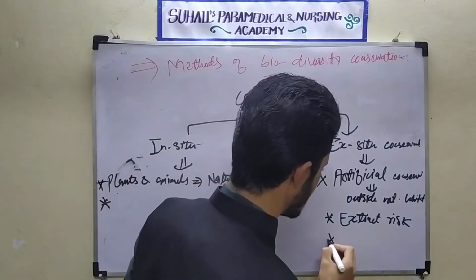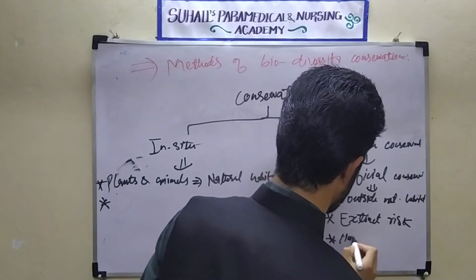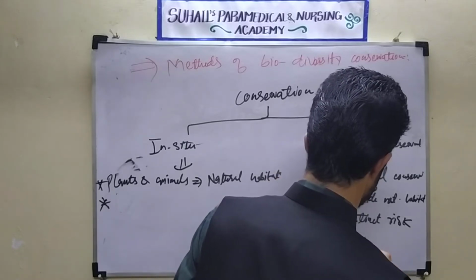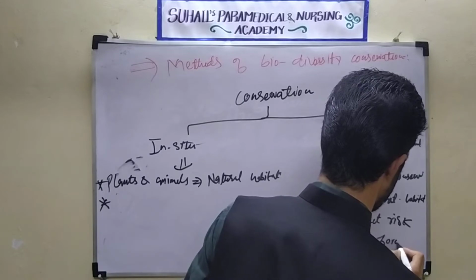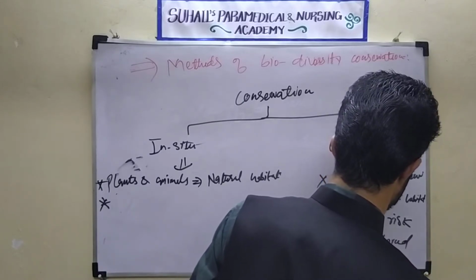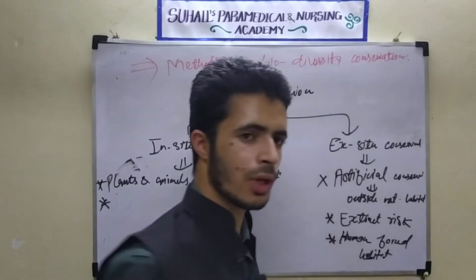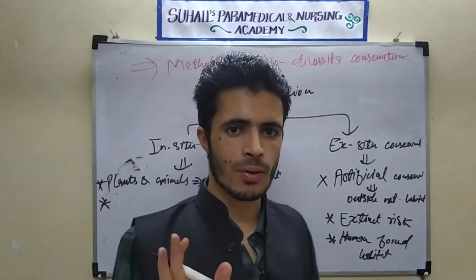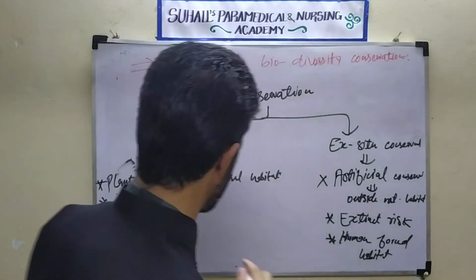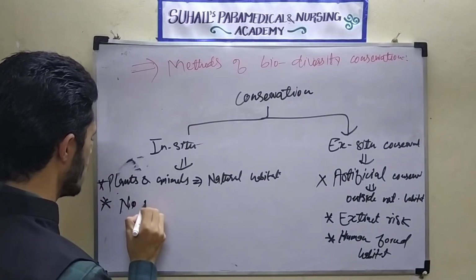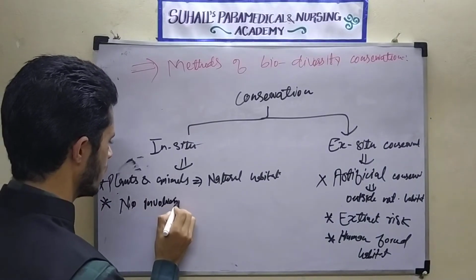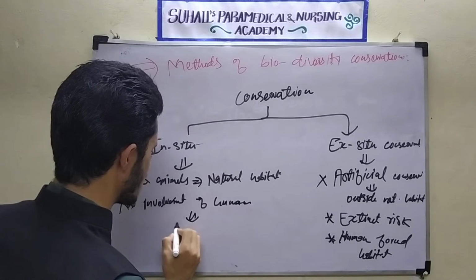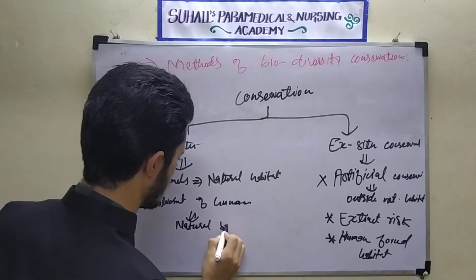Okay. So here there is a human-forced habitat. We are trying to make the habitat the same as the natural habitat. So here humans are involved in the protection of the plants and animals, but in the natural habitat there will be no involvement of humans, because here there will be a natural boundary.